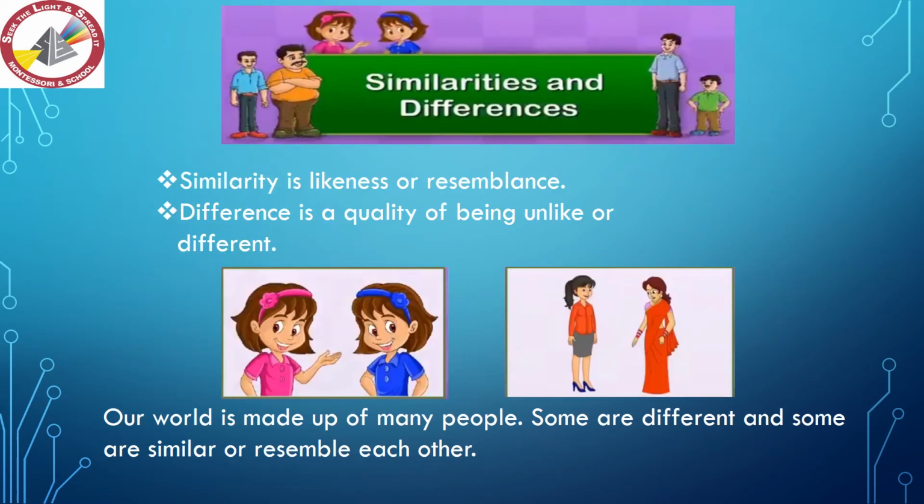Similarities and differences. Students, first of all, you must know what is similarity and difference. Similarity is likeness or resemblance, while difference is a quality of being unlike or different. Students, although we all belong to the same species, humans, there is a long list of differences and variations among humans. In this world, there are many people like you and me. We have same body parts, but we look different from one another. Our height, weight, hair, eye color and complexion and everything is different.